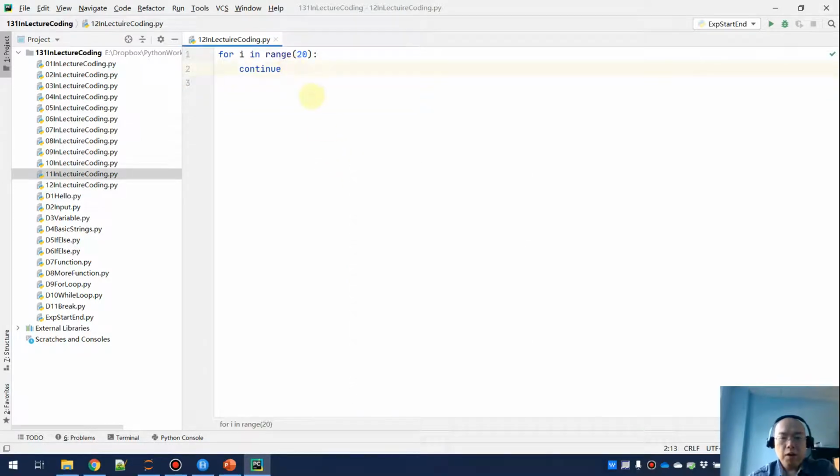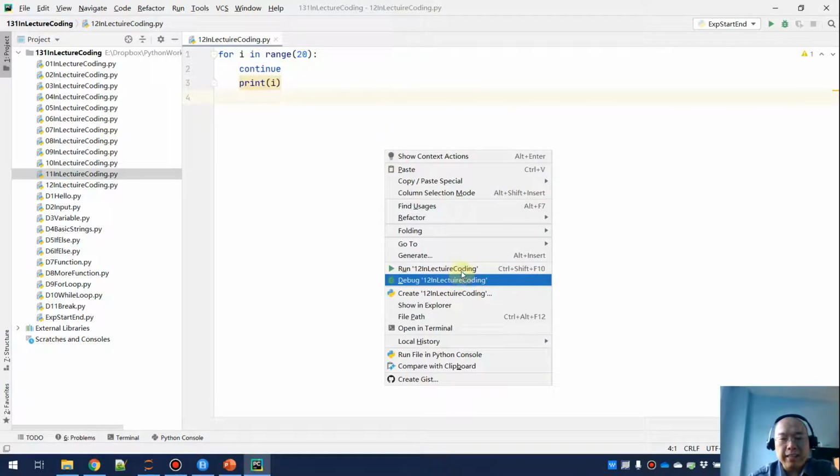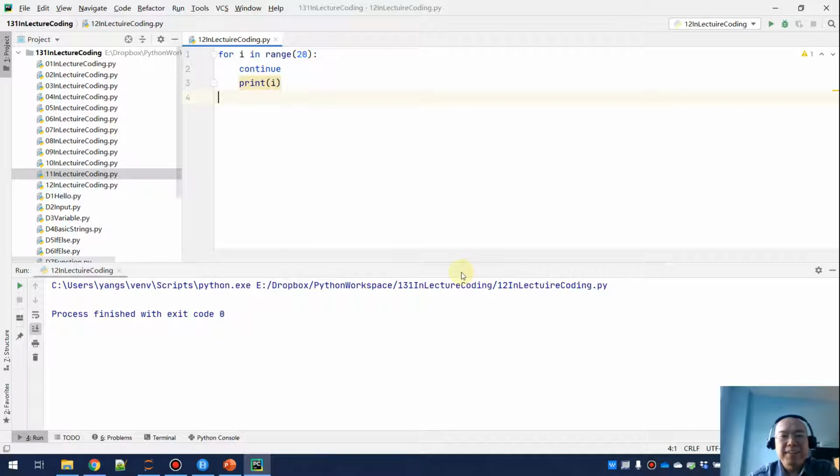Think about that. And if I run this, am I going to see anything? How about I also do a print and then print i? So in the body, I do a continue and then print i. And if I run this, I know this is going to run for 20 times, but am I going to see anything? The answer is no, right? Because if we are doing continue here, 100%, this print i will be skipped. So we are running the iteration for 20 times, and for 20 times, this print i is skipped.